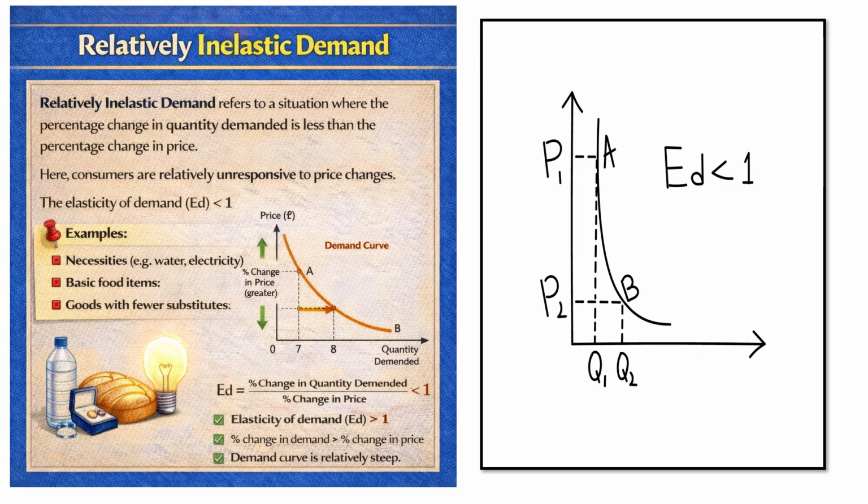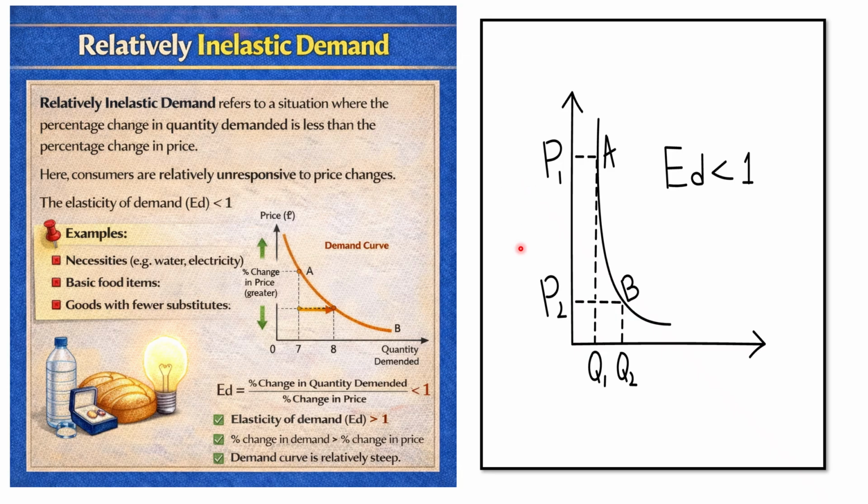Now let's talk about relatively inelastic demand. It is a situation where the percentage change in quantity demanded is less than the percentage change in price. In the earlier slide we saw relatively elastic demand, where the quantity demanded changes more compared to price, but in relatively inelastic demand, price changes more compared to quantity demanded.